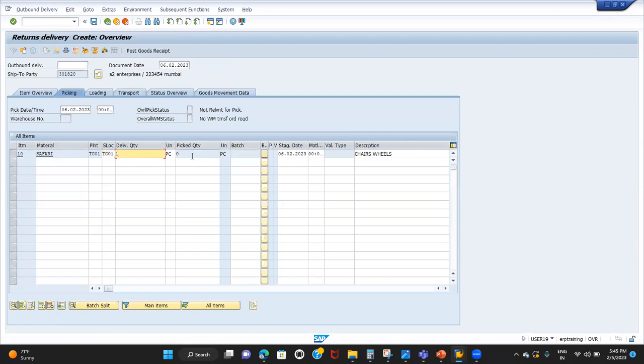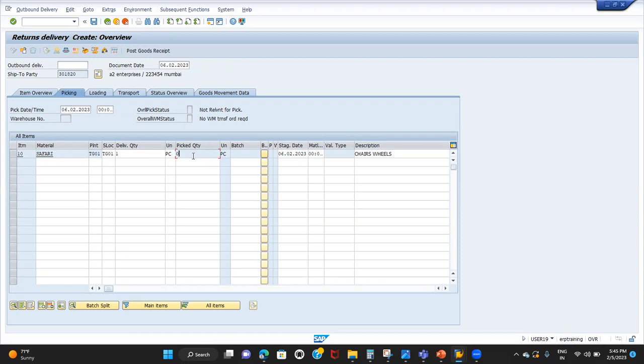But if you see the picked quantity, it is grayed out. I'll not be able to enter the picked quantity. Why? What is the reason behind that? In normal delivery, we used to enter the picked quantity, right? How much quantity we need to deliver, that quantity we used to pick by entering the value manually here. But this picked quantity is inactive, we will not be able to enter the value here. Why?